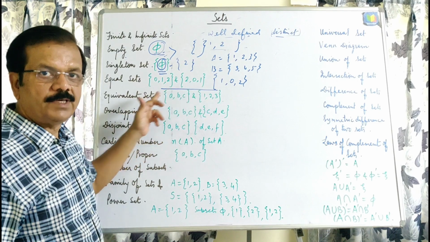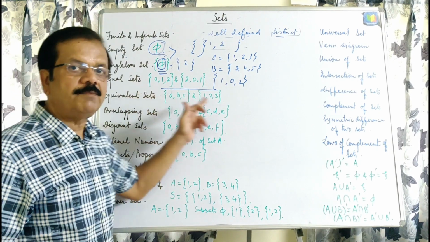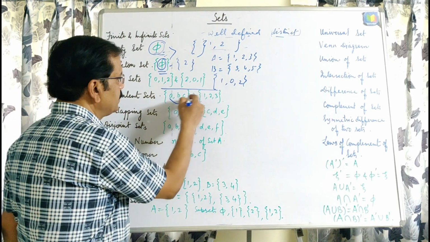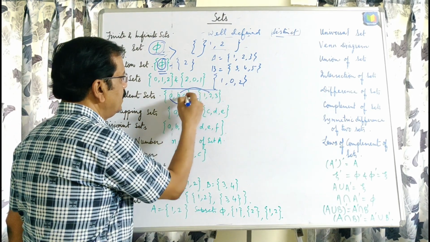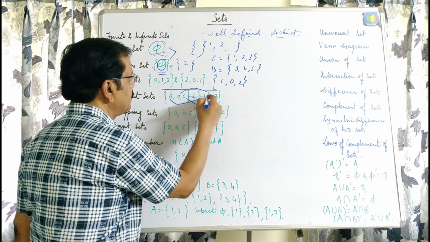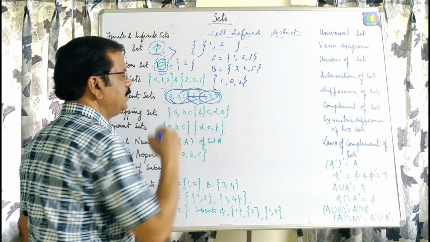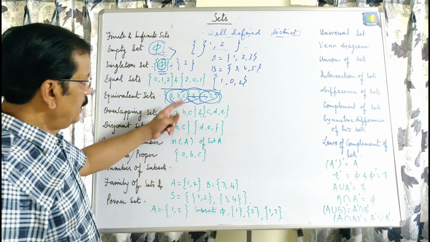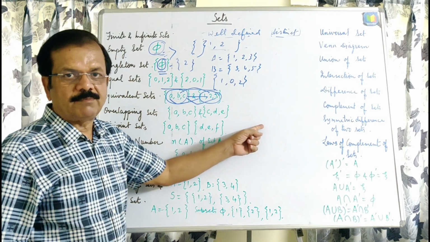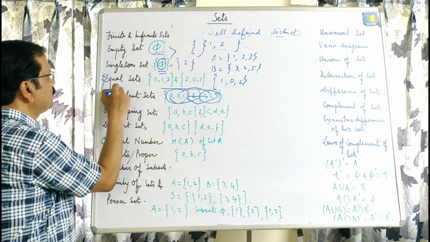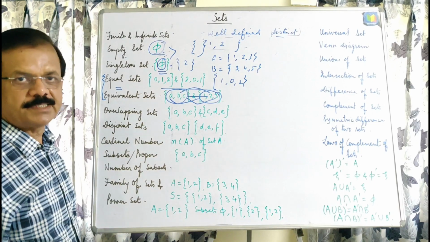But in case of equivalent sets, the number of elements should be the same, but the elements will not be the same. You can see A, B, C are the elements, and 1, 2, 3 are the elements. Here the number of elements is 3, and here the number of elements is 3, but the elements are not the same. This is the little difference between equal sets and equivalent sets.